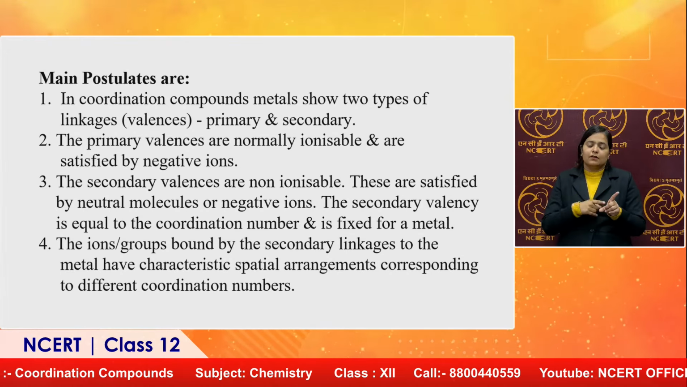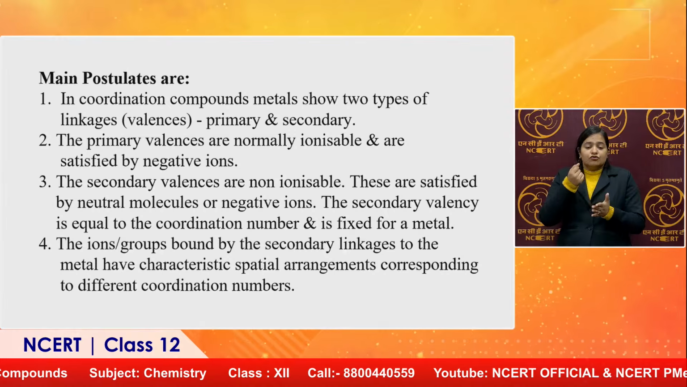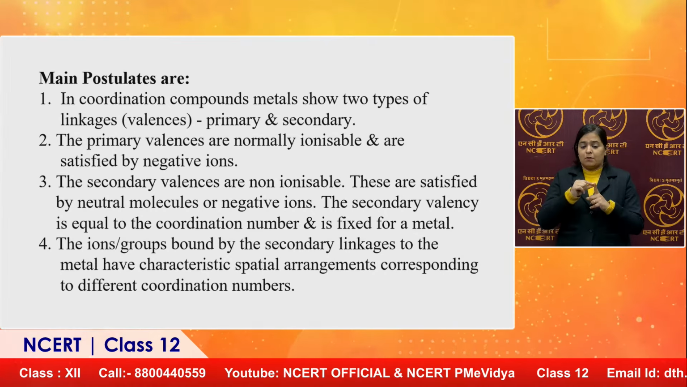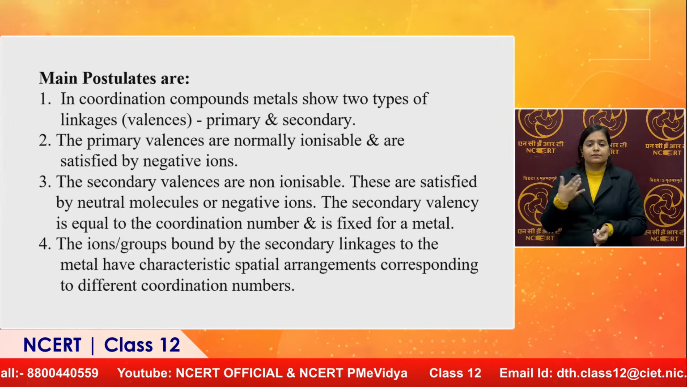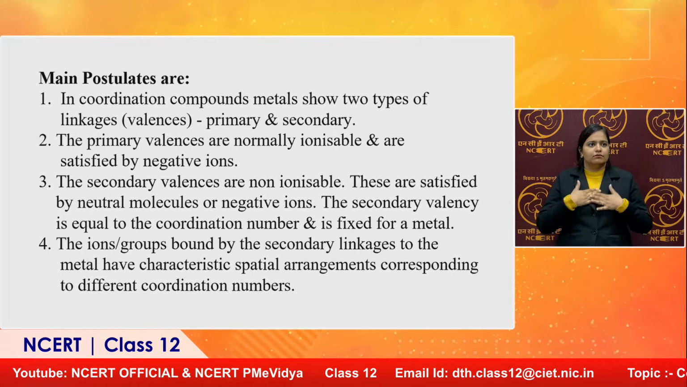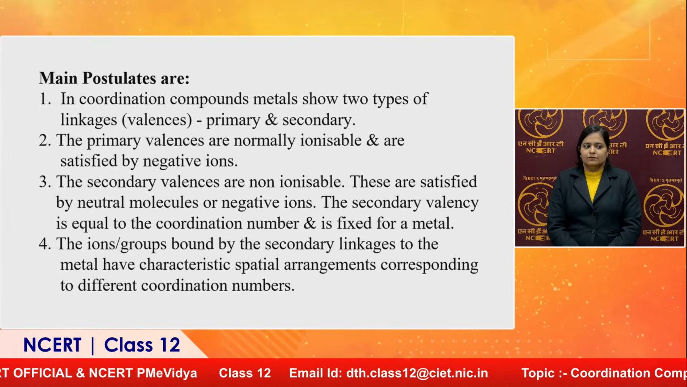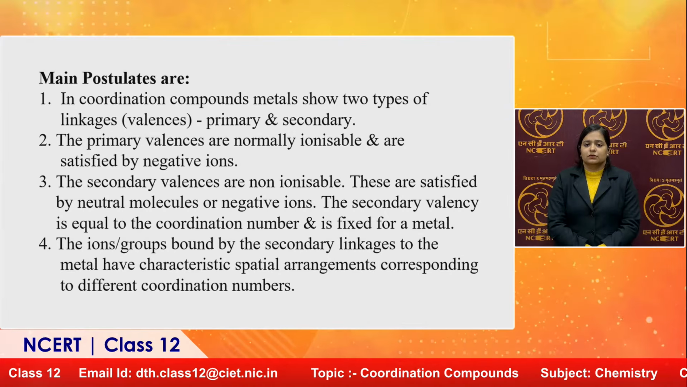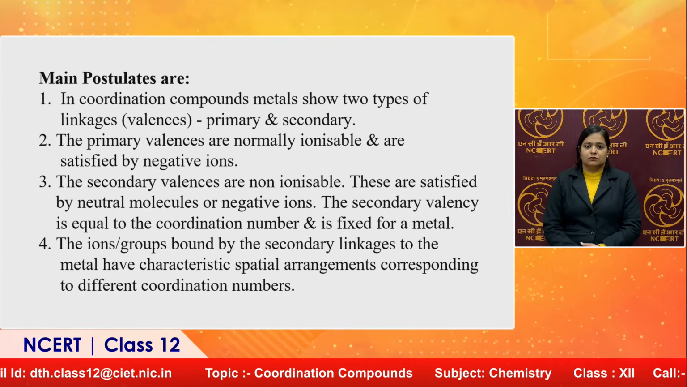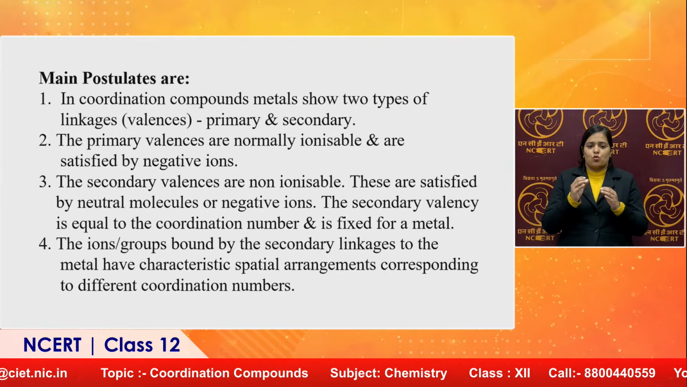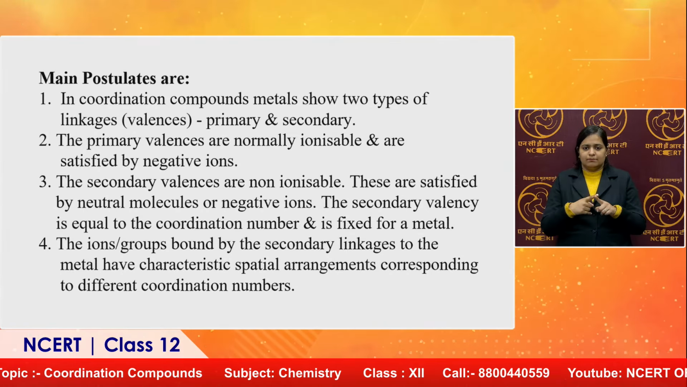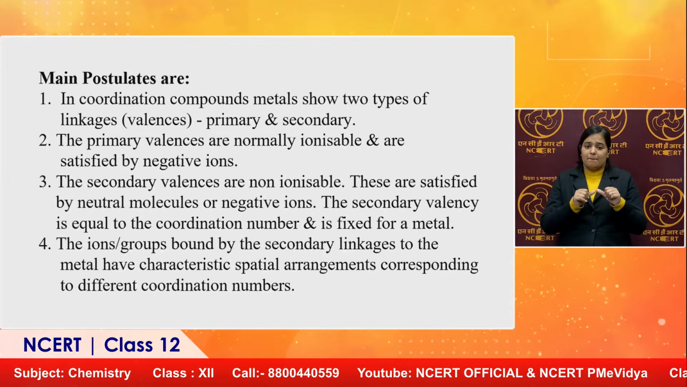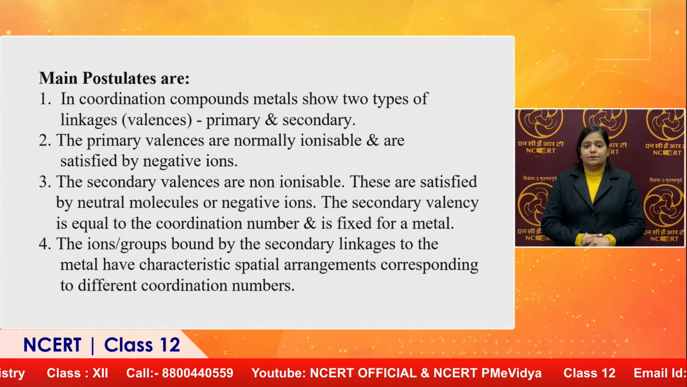So, in coordination compounds, metals show two types of linkage valencies, primary and secondary. Primary valencies are normally ionizable and are satisfied by negative ions. The secondary valencies are non-ionizable. These are satisfied by neutral molecules or negative ions generally. Secondary valency is equal to the coordination number and is fixed for a metal. The ligand groups bound by secondary linkage to the metal have characteristic spatial arrangements corresponding to different coordination numbers.